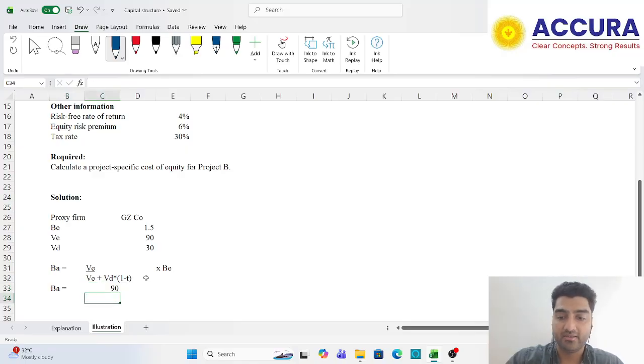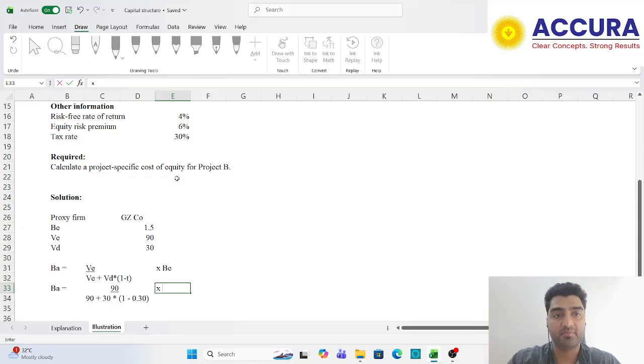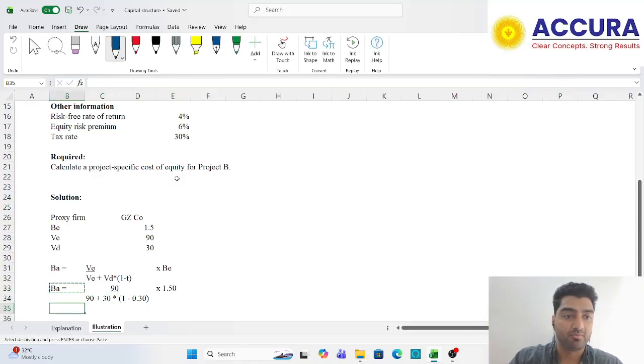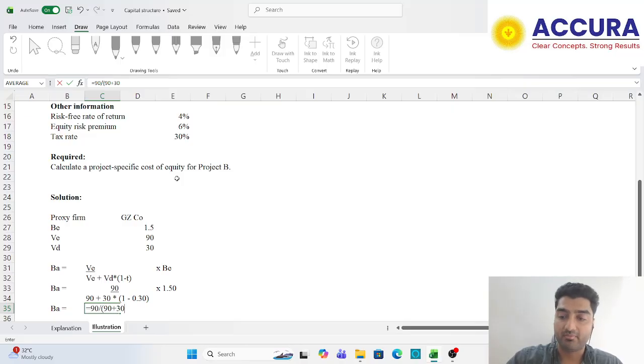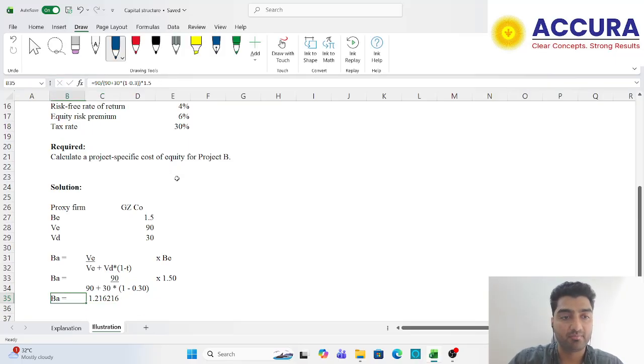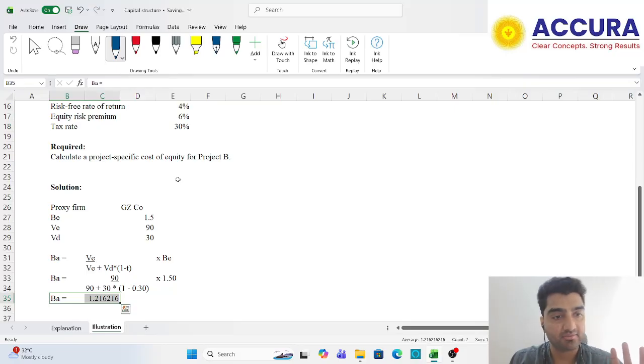I divide by 90 plus 30 multiplied by 1 minus the tax rate, which is 30, that is 0.30. And I multiply it by beta equity, which is 1.50. So beta asset is equal to 90 divided by 90 plus 30 multiplied by 1 minus 0.30 and multiplied by 1.50. Now this is my beta asset.